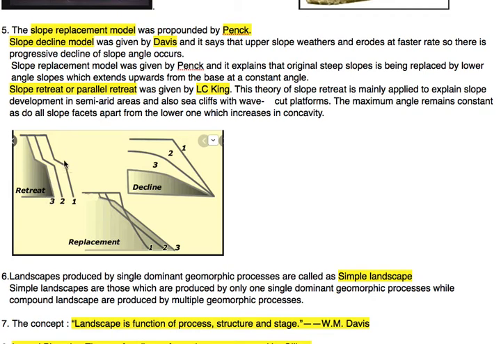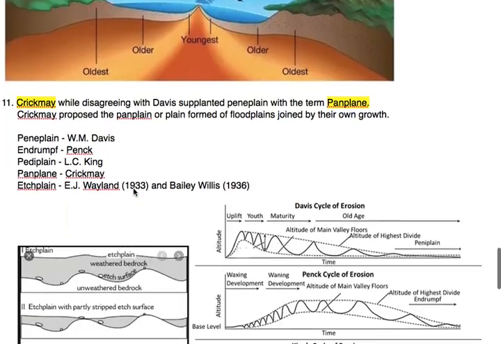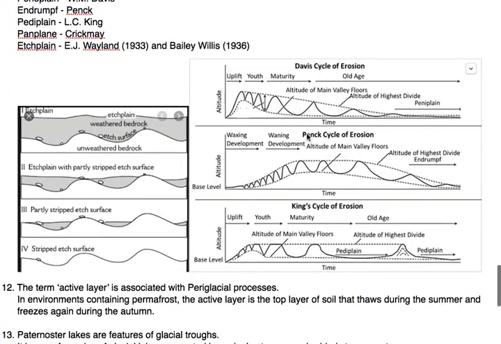So this model given by L.C. King is known as slope retreat or parallel retreat. Hope you understand. Okay, let me show you the real diagram given by these geographers. This is the model of the Davis cycle of erosion.